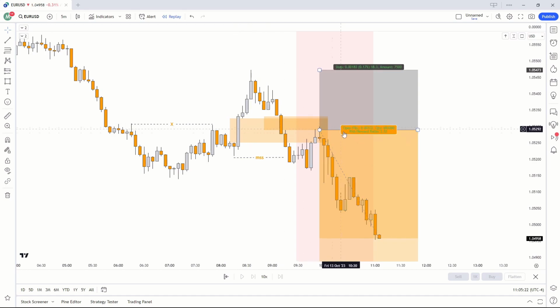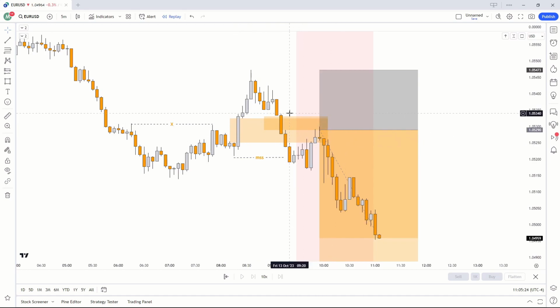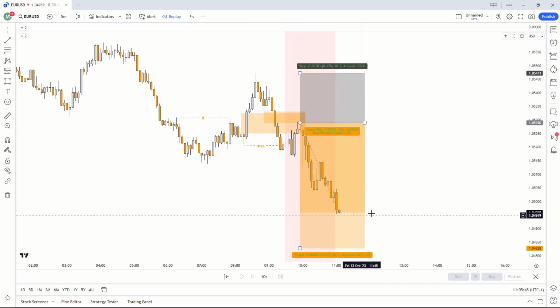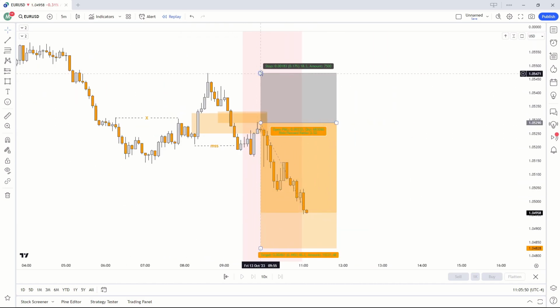So from here, we do get our balanced price range. Now, if you guys are unfamiliar with balanced price range, make sure you watch my last 2 videos, especially my silver bullet video where I go into balanced price range in detail. As you can see here, a balanced price range is basically two overlapping fair value gaps. We get one fair value gap and we get another, and the overlapping area is our balanced price range. And I do enter off this overlapping balanced price range, this double fair value gap, if you like to call it. And I did place my stop loss above the swing high right here at about 18 pips.